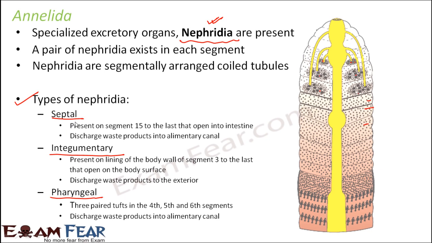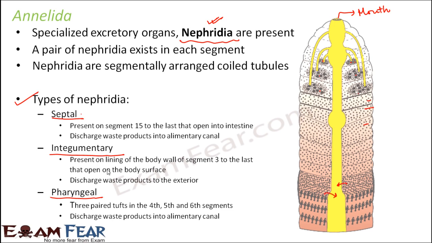If you talk about septal nephridia, they are present from segment 15 to the last, and open into the intestine. Here this is the mouth of the earthworm. So the septal nephridia start from the 15th segment to the last and open into the intestine. So towards the end, that is the septal nephridia. They discharge the waste materials into the alimentary canal. So this is basically the alimentary canal. These septal nephridia throw the waste products into the alimentary canal.